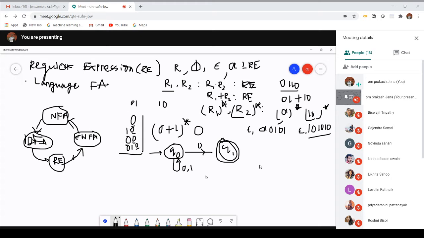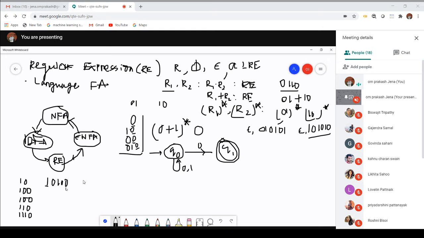Now the same question is there. If a string begins with 1 and ends with 0, the possible strings may be 1 0, it may be 1 0 0, it may be 1 followed by any number of zeros, or it may be 1, then any number of 1s, then 0, or a combination like 1 0 1 0 0.